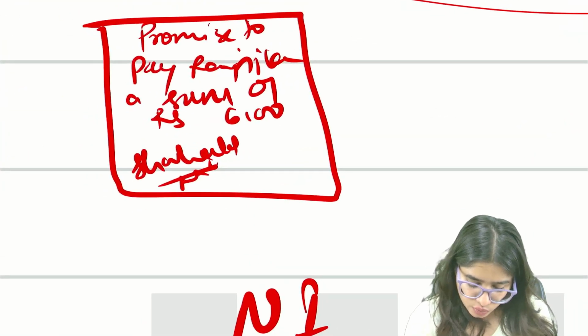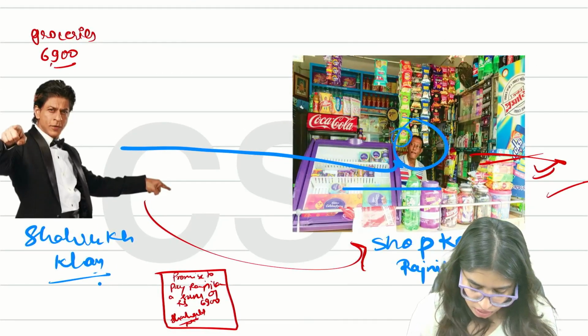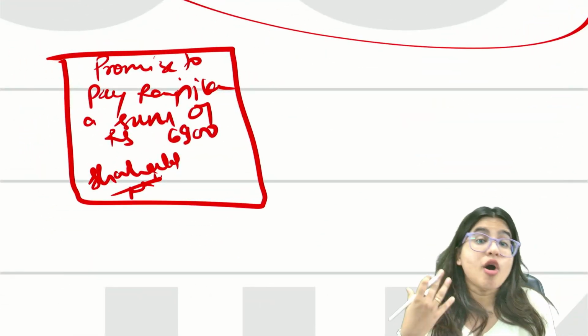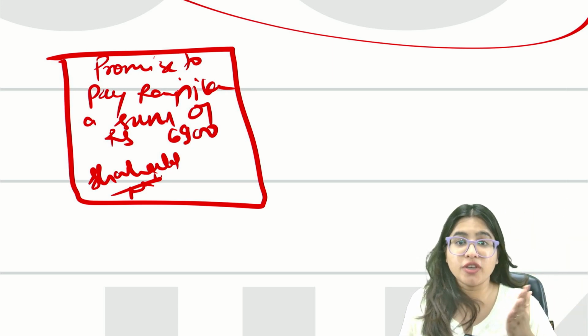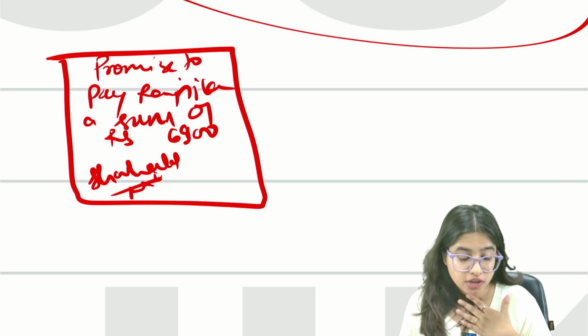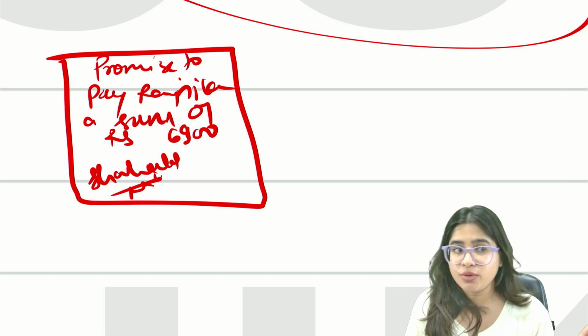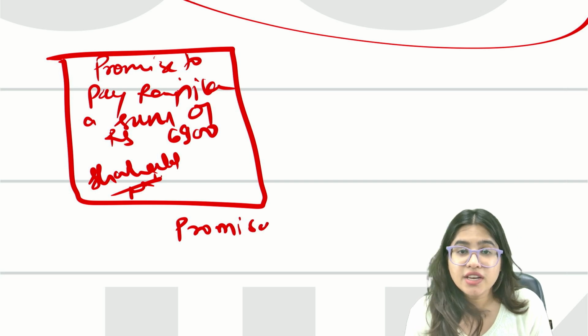Now guys, one thing please understand, that this piece of paper where a person promises, here you are not asking someone else to pay, you yourself are promising that I will pay. So here Shah Rukh Khan is making a promise that I will pay a sum of rupees 6,900 to Rajnikant. So this is known as promissory note.